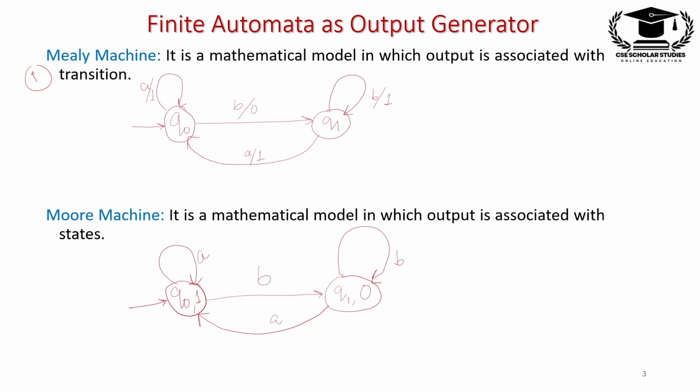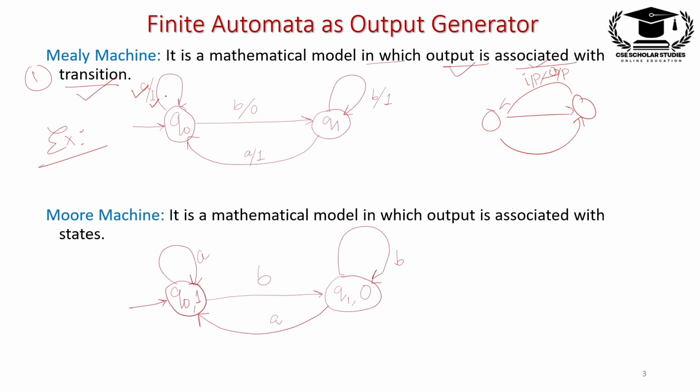What is a Mealy machine? Mealy machine is a mathematical model in which output is associated with the transition. Means जो हमारा ट्रांजिशन होता है स्टेट्स के बीच में, राइट, उसका आउटपुट जो होगा उसके ट्रांजिशन पे ही होगा. Suppose there is an example, Q0 and Q1 are two states and Q0 is the initial state, and here A is the input and the corresponding output is 1, and the definition says that the output is associated with the transition.